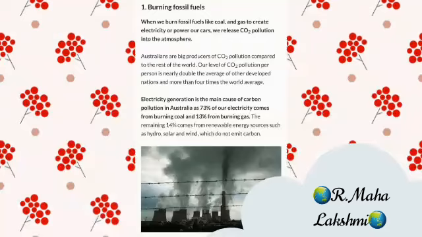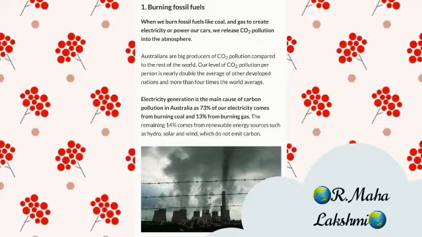1. Burning of fossil fuels. When we burn fossil fuels like coal and gas to create electricity or power our cars, we release CO2 pollution into the atmosphere. Australians are big producers of CO2 pollution compared to the rest of the world. Our level of CO2 pollution per person is nearly double the average of other developed nations and more than 4 times the world average.